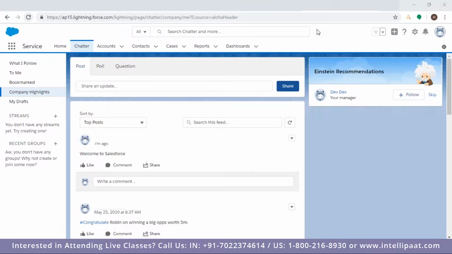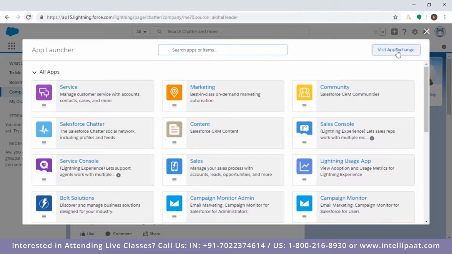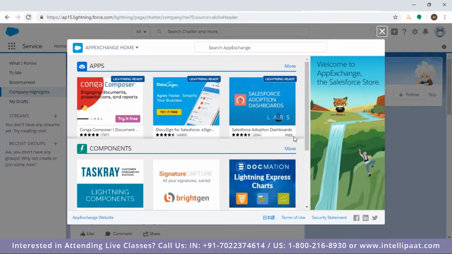Okay, thank you. So that you would be getting over here. I'm going quickly to AppExchange, and then let's see, are you getting here bottom right corner free? This is not free, DocuSign for Salesforce, but Salesforce adoption dashboard is like that.